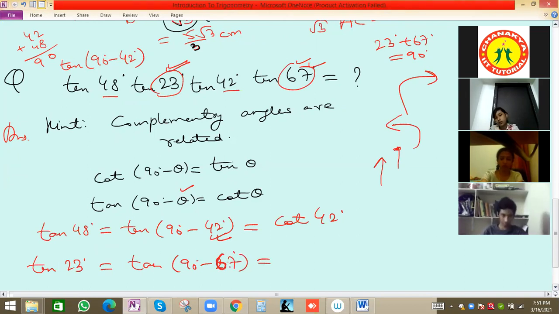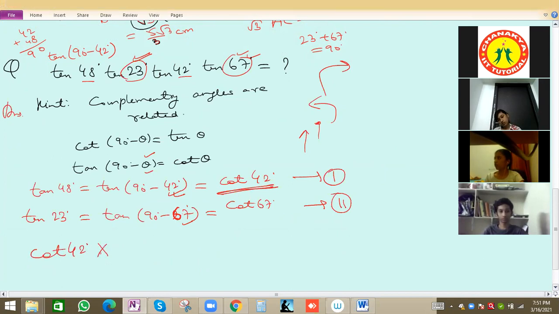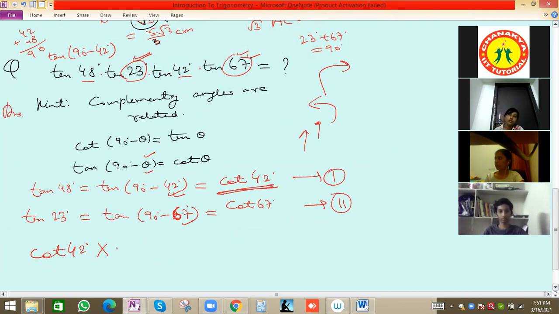Now tan 90 minus theta is cot theta, so cot 67. Now these two values we will put in the given question. So tan 48 we write as cot 42, into cot 67.